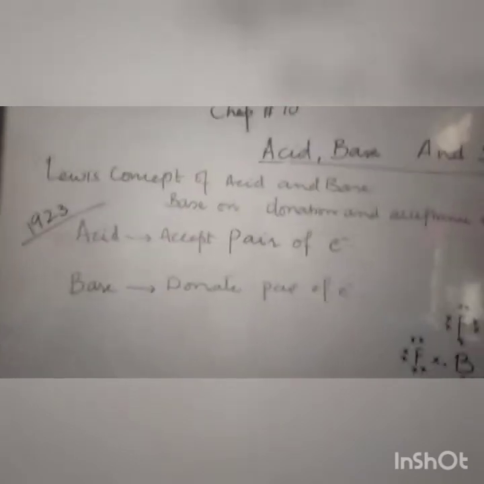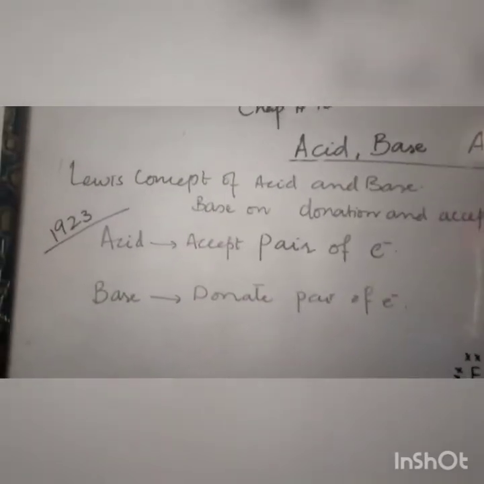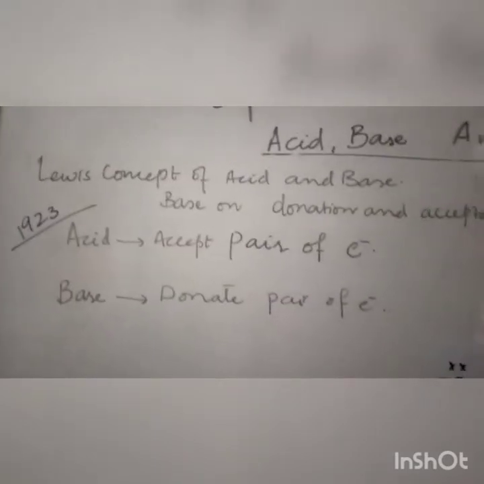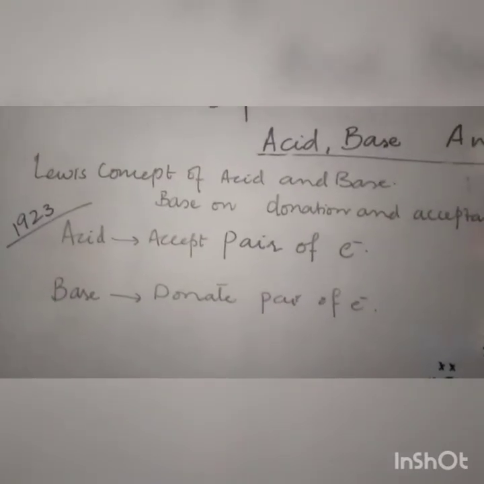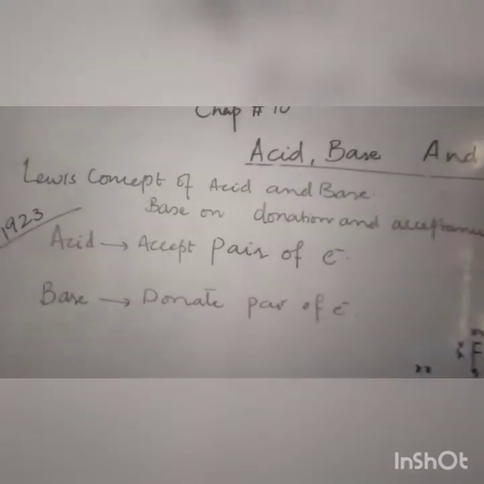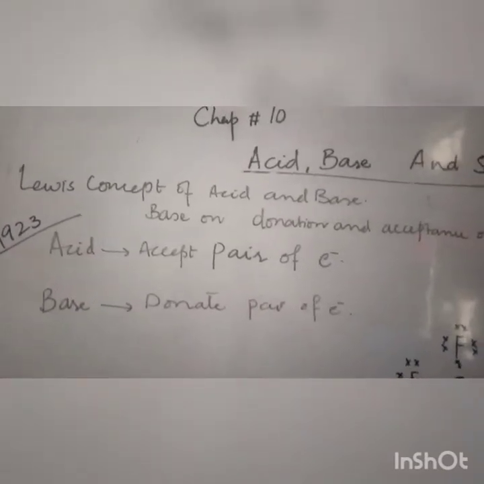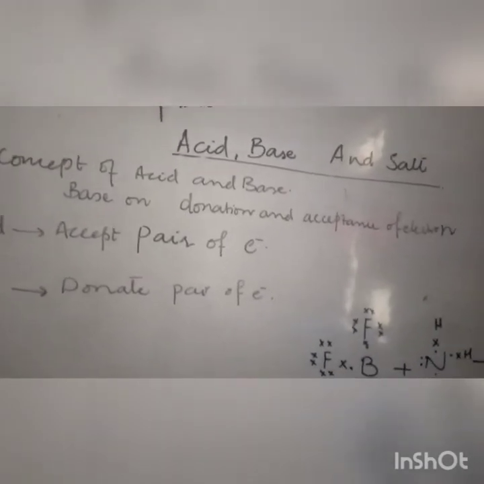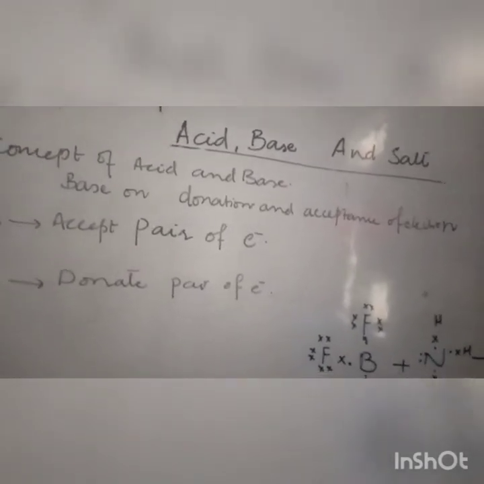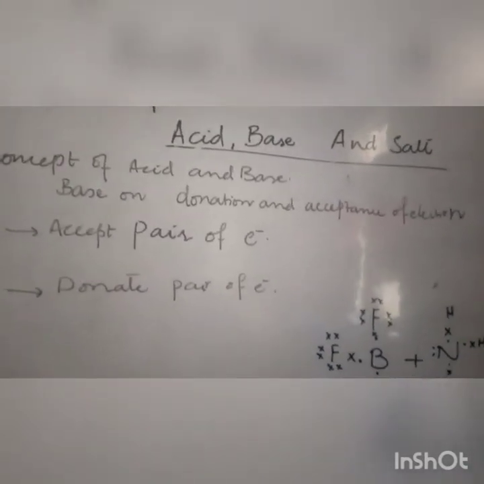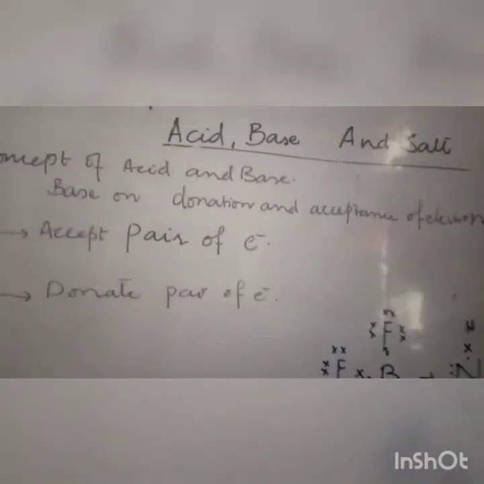The last and very important concept is the Lewis acid and base concept. This is the last concept for acid and base, and these three concepts will cover all of acid and base. This concept is based upon the donation and acceptance of electrons. The Arrhenius concept was based on the hydrogen and hydroxyl ion. We will discuss the summary at the end of this lecture.